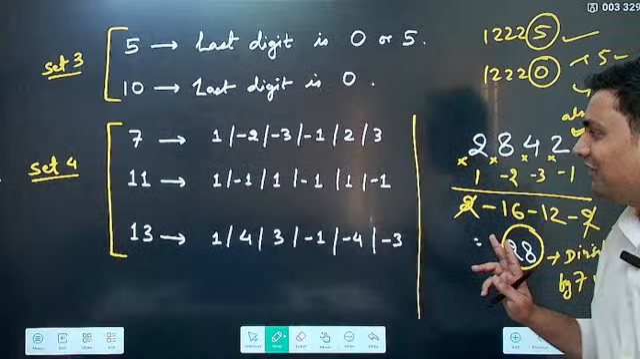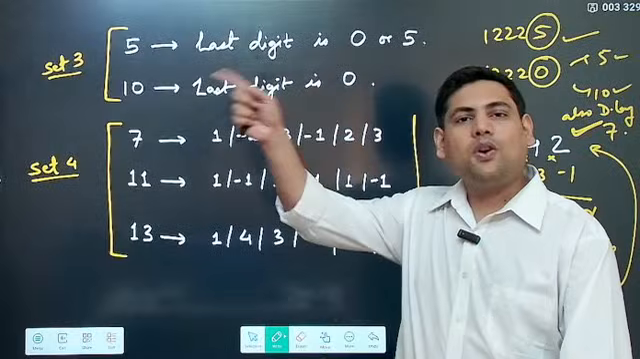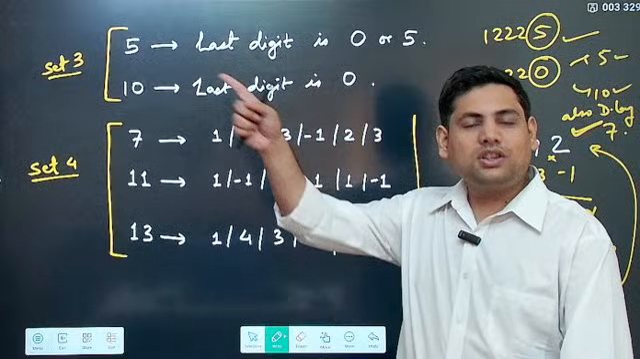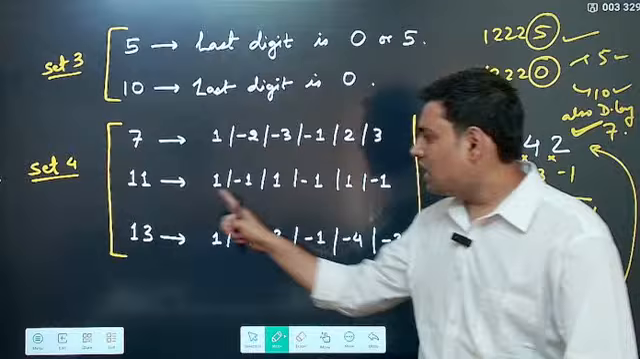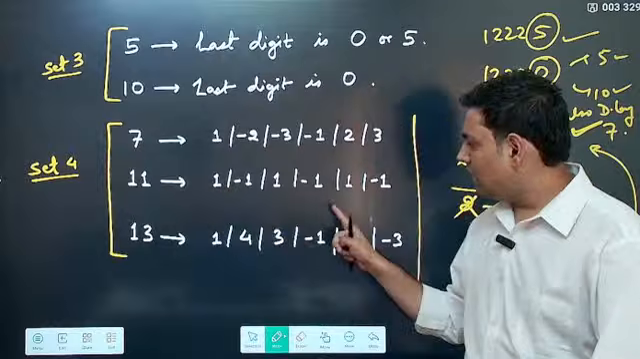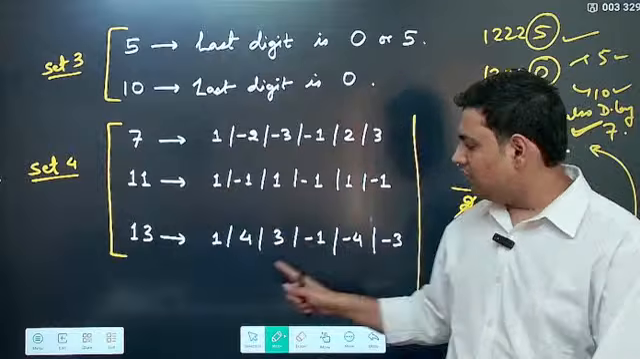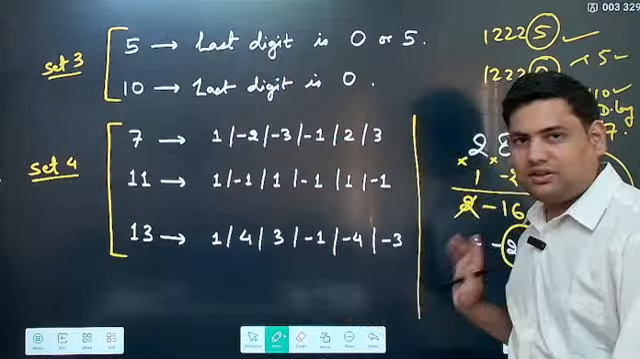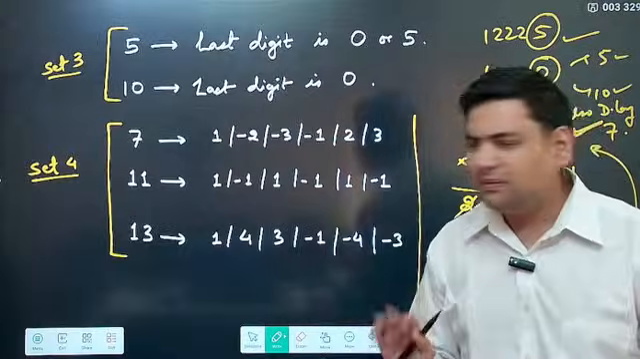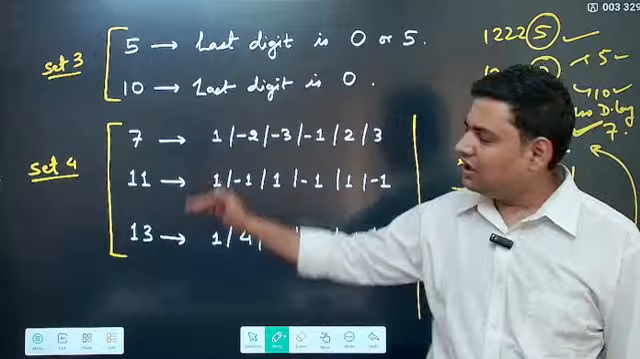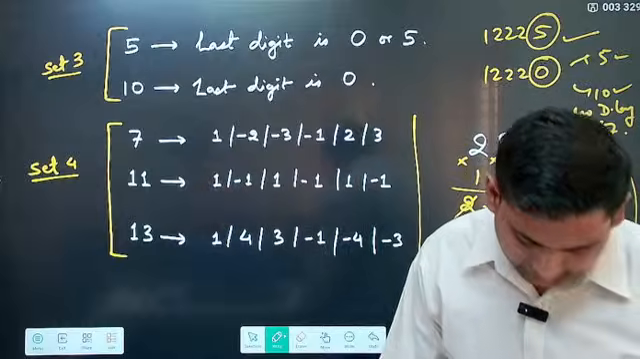Now, for 11, the series is very famous. That is sum of odd terms minus sum of even terms, or 1 minus 1, 1 minus 1, 1 minus 1. Then for 13, it is 1, 4, 3, minus 1, minus 4, minus 3. These three series you have to remember. This you anyway remember. For 7 and 13 also you try to remember.